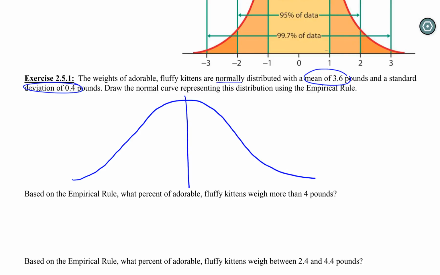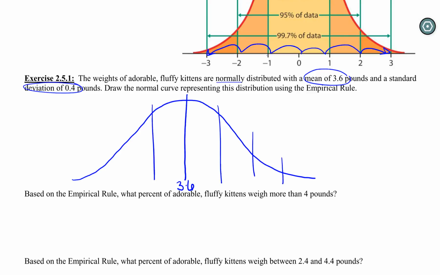So our normal curve is always centered at the mean. In this case, we know what our mean is. We were told that it was 3.6 pounds, right? Now, we need to have those 3 bunny hops that we talked about in 2.4. So we're going to make 1, 2, and 3 sections to either side of our mean.